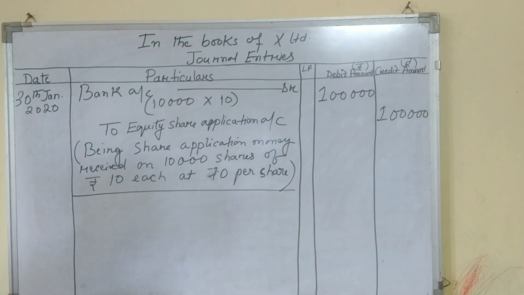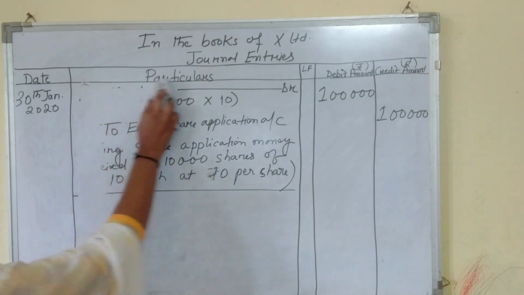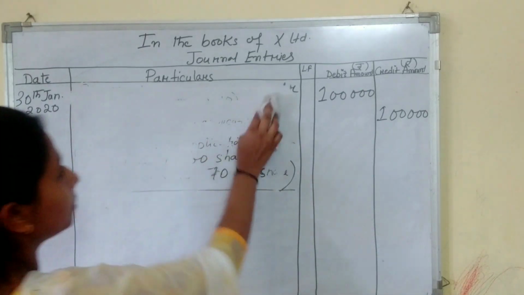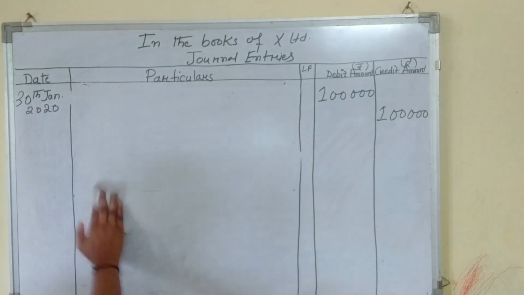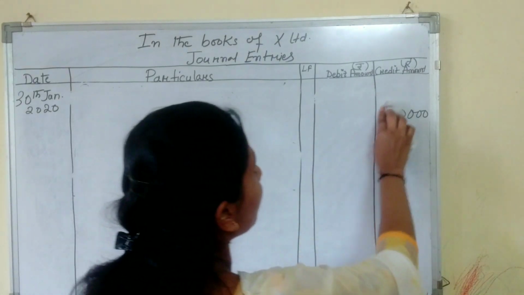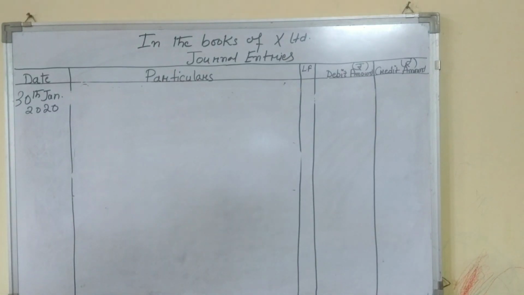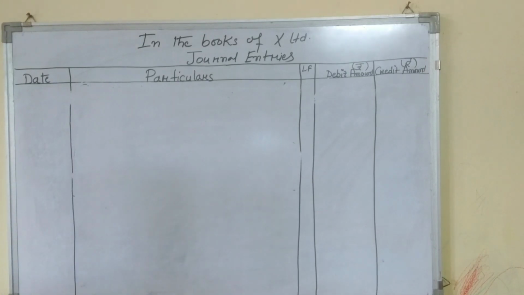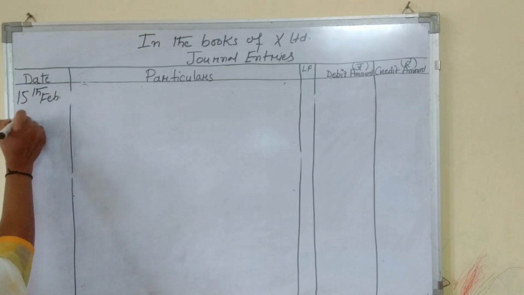Now our next entry will be. We are required to give two journal entries. First entry for receiving cash and second entry for transferring the amount to the share capital account. Now the next date will be 15th February 2020.